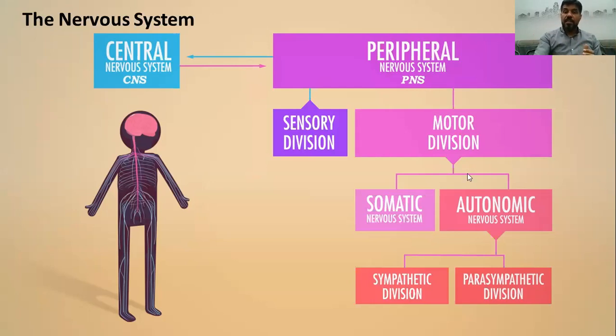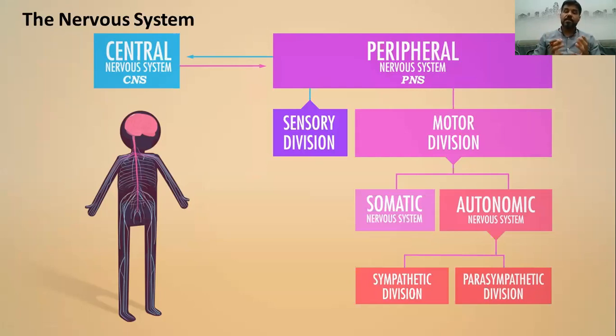However, the other part of the motor division that you cannot move and cannot control is called the autonomic nervous system. The autonomic nervous system represents a wide range of muscles, or smooth muscles, in your body that you cannot move. Say, for example, the smooth muscle in your gastrointestinal tract, in your renal system, in your blood vessels, or even the cardiac muscle in your heart.